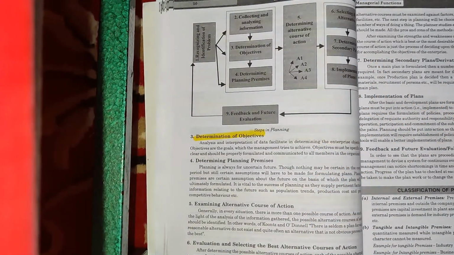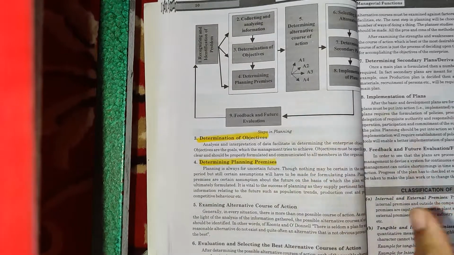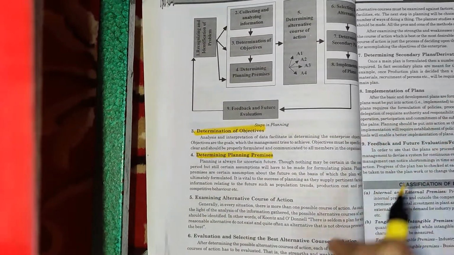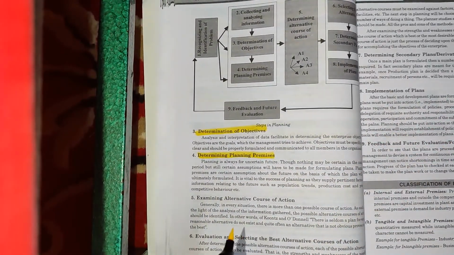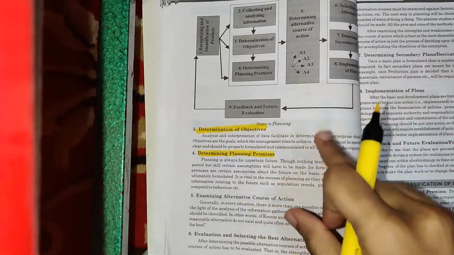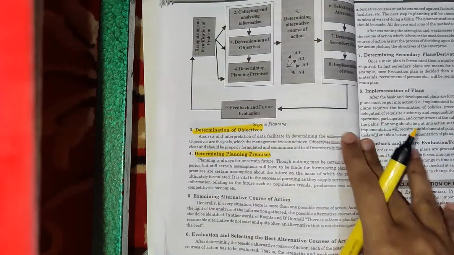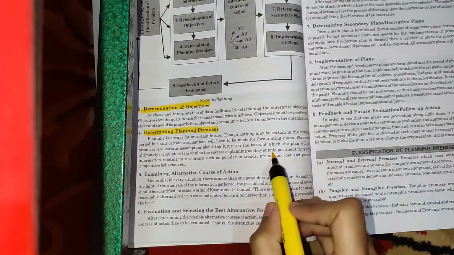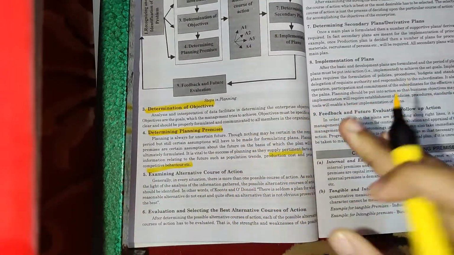Okay, next is determining planning premises. Now, determining planning premises is nothing but how you will make necessary assumptions, how you will formulate your business plans, how you will bring about successful planning. It is all about determining your planning premises. How you will also take into consideration your production cost, your prices, your competitive behavior.